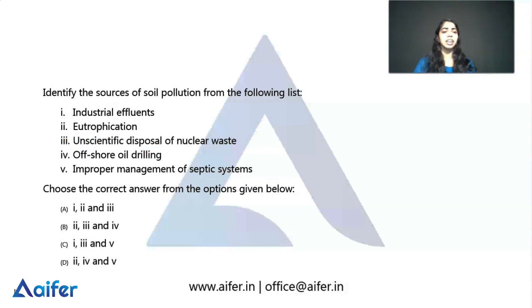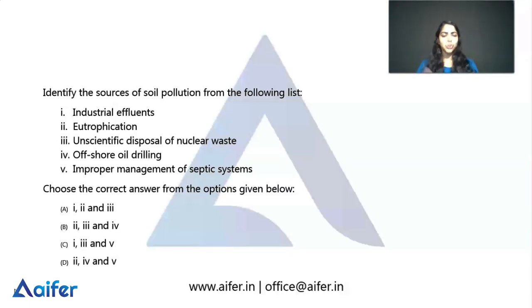The next question is, identify the sources of soil pollution from the following list. Pollution is one of the important areas in environment. The first statement is industrial effluents. Second is eutrophication. Third, unscientific disposal of nuclear waste. Fourth, offshore oil drilling. Fifth, improper management of septic systems. So we want to choose which of these options are correct.